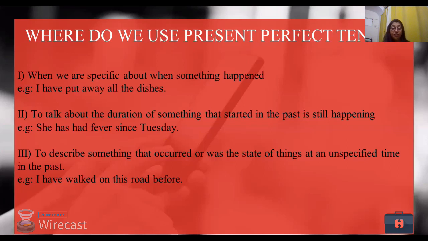Basically, I'll tell you a small formula of using present perfect tense. We use present perfect tense while we go for interviews, right? You all have attended interviews. You all have cleared your interviews, and that is why you are in such a good state. You are in such good companies, right? So when we attend interviews, this is the tense that we generally use because they talk about our experiences, right?